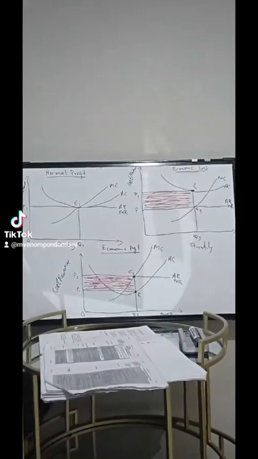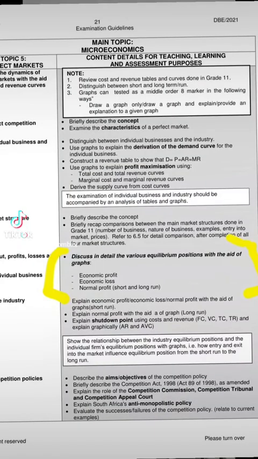This part is normally asked as an essay question whereby uzothiwa phaya discuss in detail the various equilibrium positions with the aid of graphs, meaning you must be able to draw these three graphs if ever the question says discuss in detail the various equilibrium positions with the aid of graphs. It's under the perfect market. Asijonga kule topic yantoni